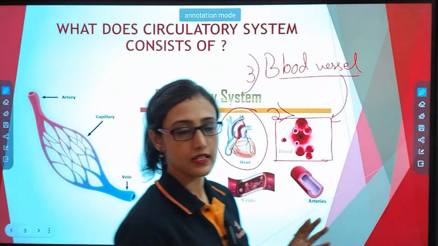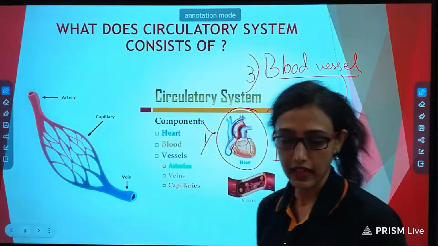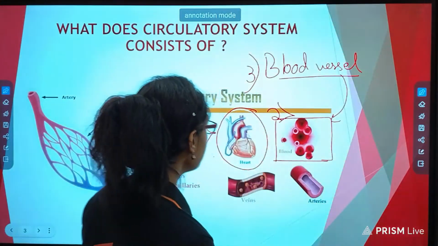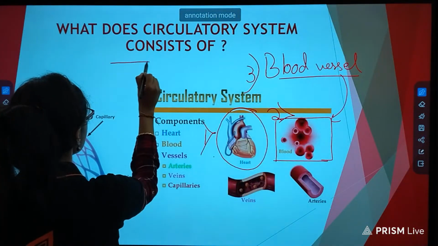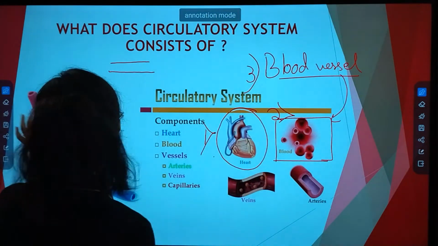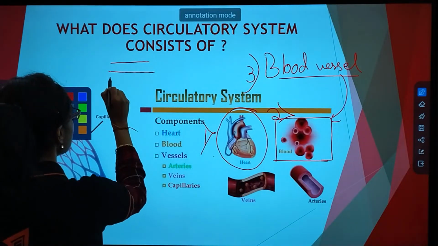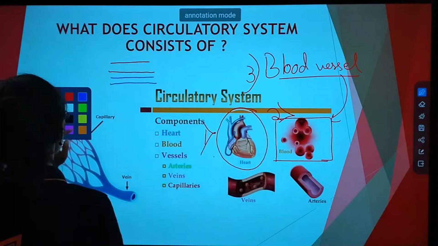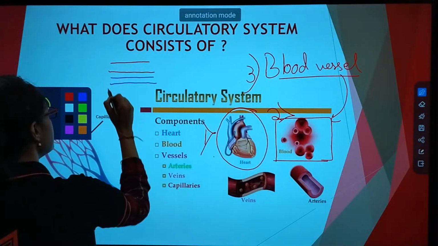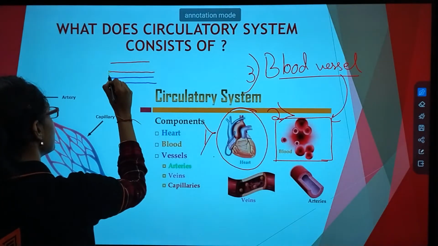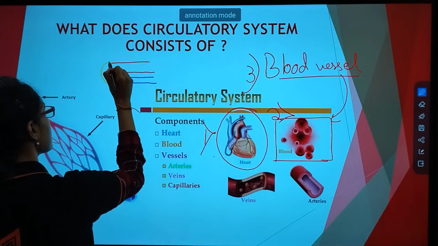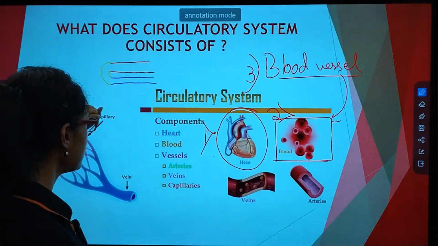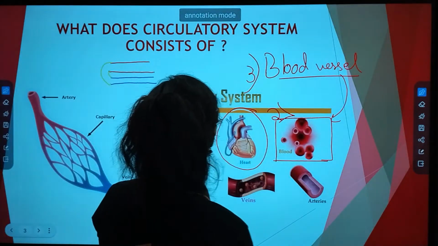Now these blood vessels are of 3 different types. How many types? 3 different types. Some blood vessels are very thick. Some blood vessels are a bit thin. And some blood vessels establish connection between the bigger blood vessel and the smaller blood vessels. See, so they are of 3 types.